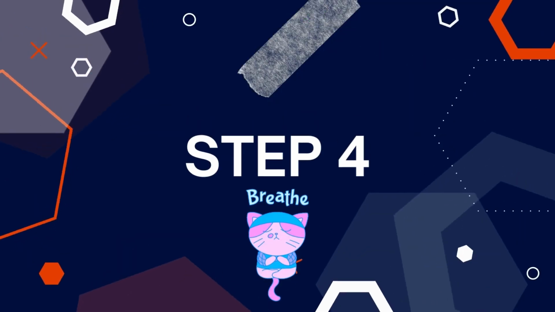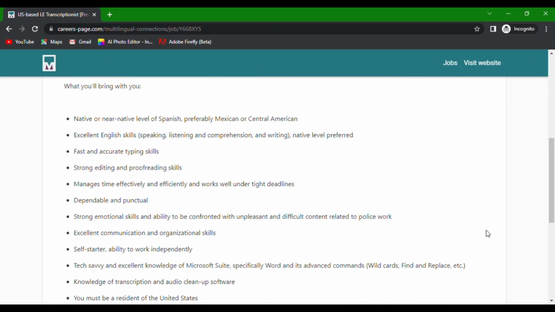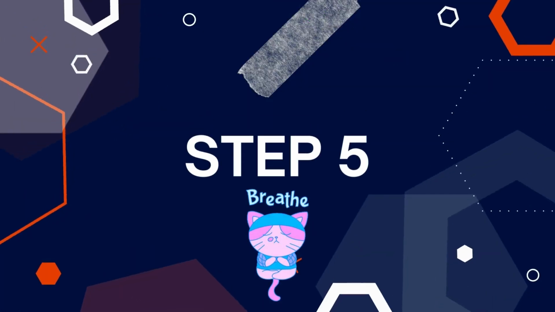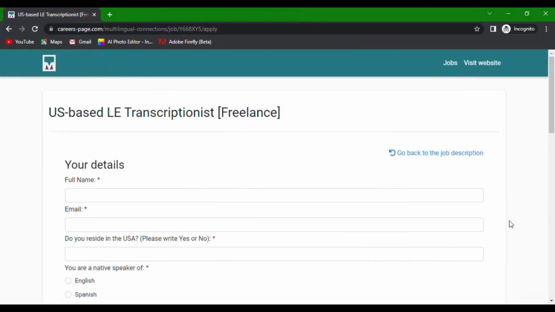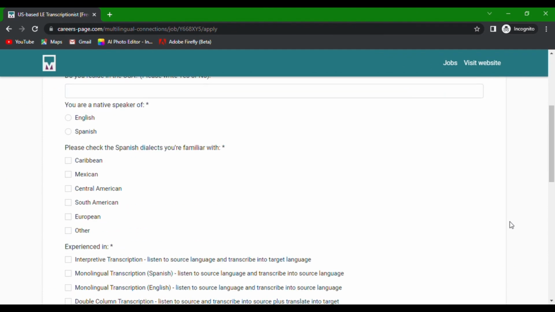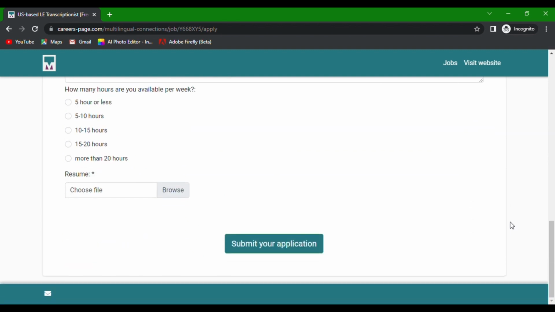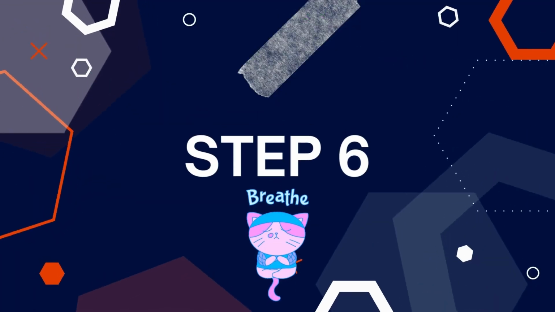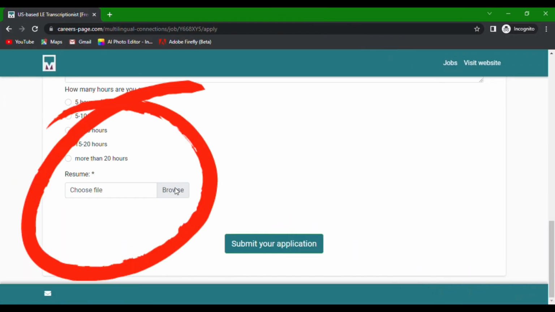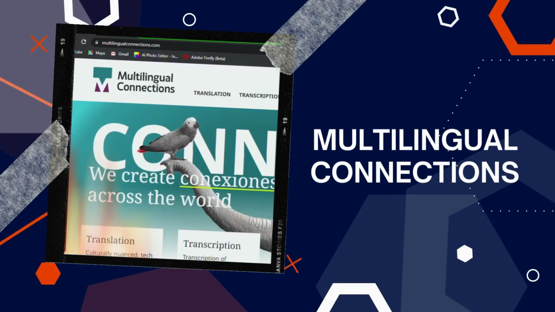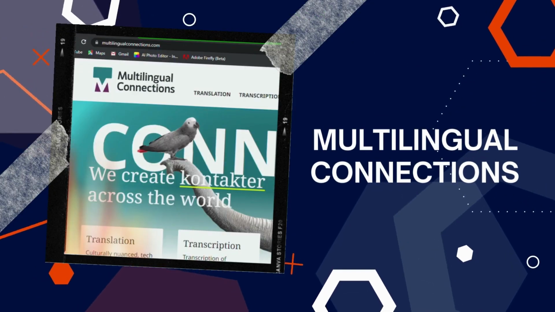Step 4. Scroll down at the end of the job description and click on the Apply to this job button. Step 5. On the job application page, fill out the online form. If you don't have any prior transcription experience, don't worry. You can mention any related skills or coursework you've completed. Step 6. Upload your resume and click on the Submit Your Application button. That's it. Easy does it.